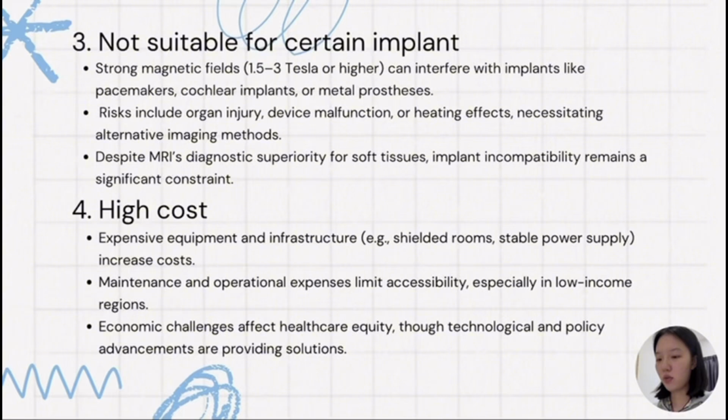The last one is high cost. Expensive equipment and infrastructure increase cost. Maintenance and operational expenses limit accessibility, especially in low-income regions. Economic challenges affect healthcare equity, the technological and policy.